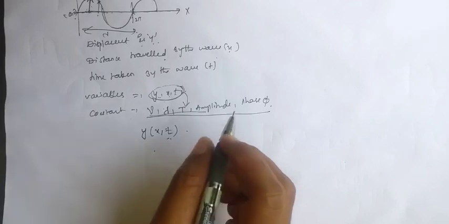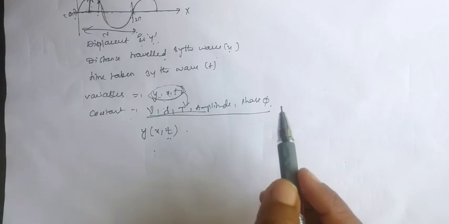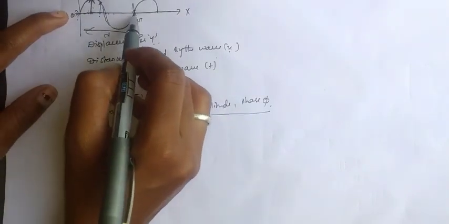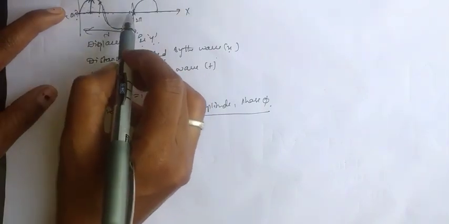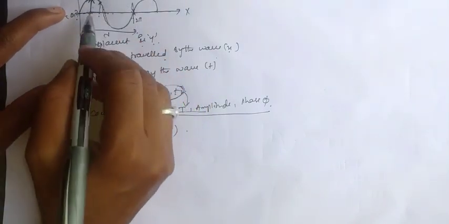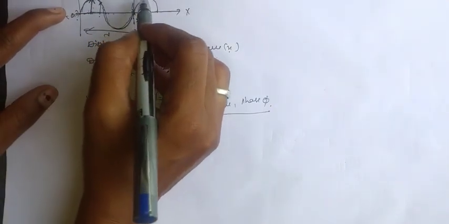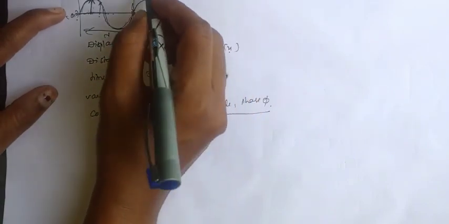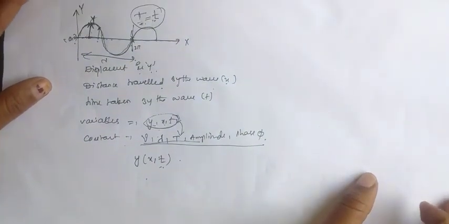Now when a particle is oscillating, for one full oscillation we get the time period. From here to here the particle oscillation is completed, and this time is the same as the time period of the wave. For a complete oscillation we have the total time period T, and for particle oscillation also we have the time period T, so T must be equal to t.